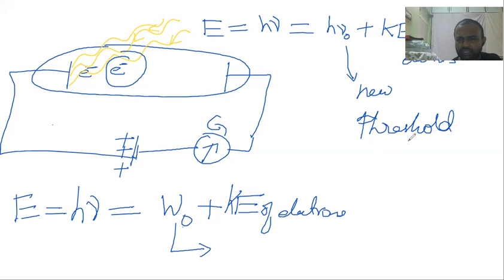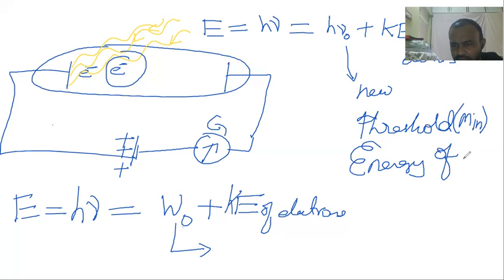Like that, threshold energy. Threshold is an English word. Threshold means either very high or very less. Here threshold means minimum. Okay, the minimum energy of the outcoming electron.